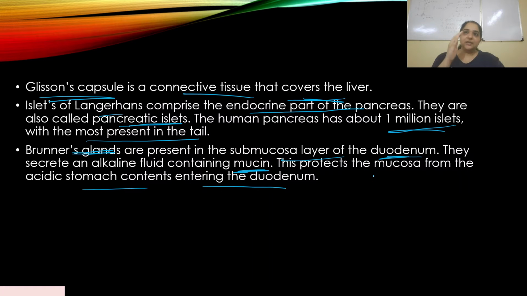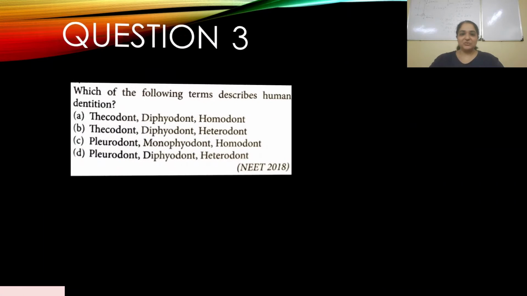So when chyme enters, now chyme is coming from the stomach. The stomach has a lot of concentrated acid, and you don't want the acid to destroy the mucosa, the layer of the intestinal epithelium, right? That's coming immediately into the duodenum, the first part. When it enters the duodenum, Brunner's gland secretes mucin that protects it, and it's alkaline in nature. It protects the mucosa of the intestinal epithelium. So Brunner's gland, remember, is very specific to the duodenum. All right, so clear? Let's move on to the next question.